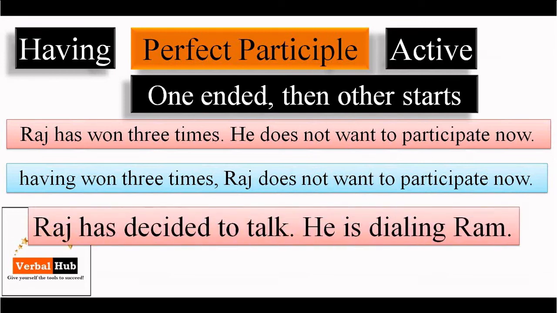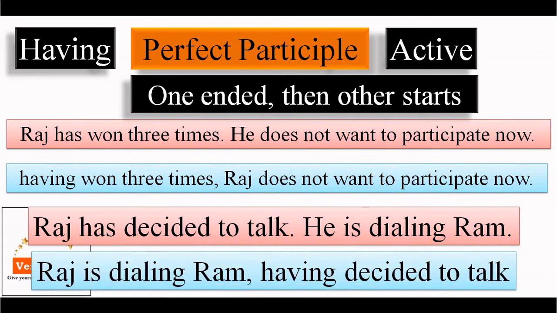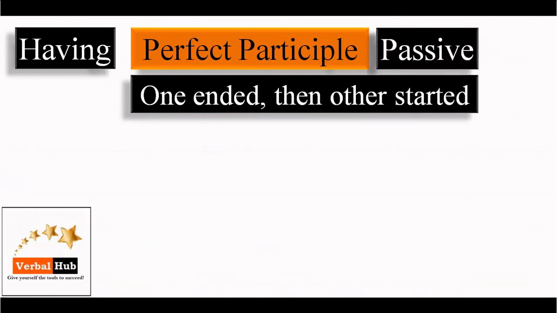Look at one more example. Raj has decided to talk. He is dialing Ram. The same sentence can be shortened. Raj is dialing Ram having decided to talk. So the longer sentence can be shortened with the help of having, and now it is in active form. In sentence correction, this sentence is not preferred. Why? Because it gives a confusing meaning.